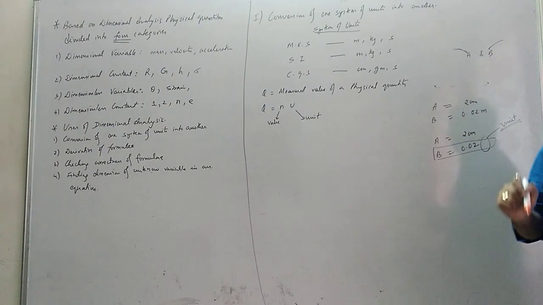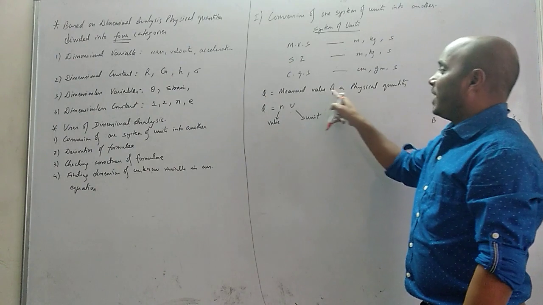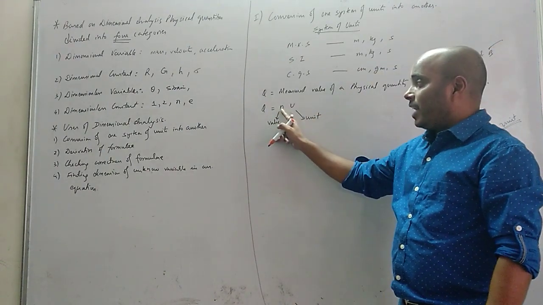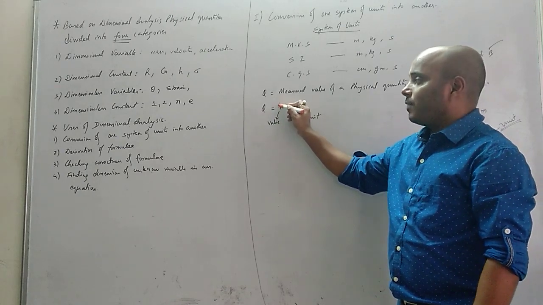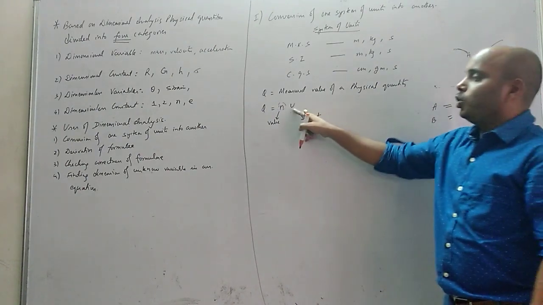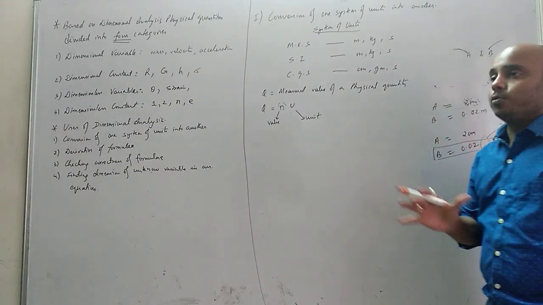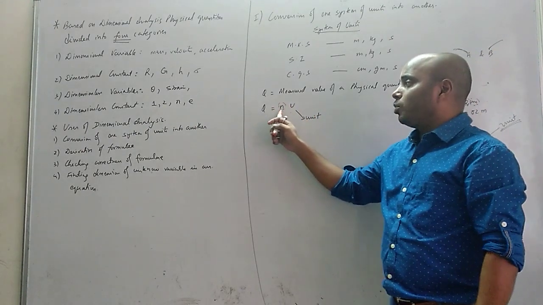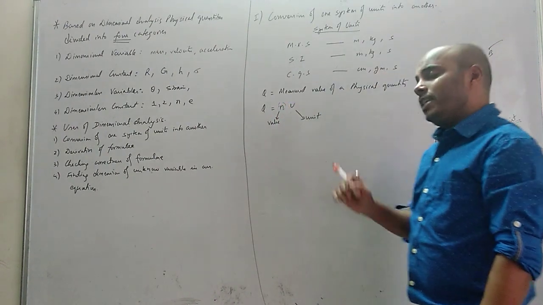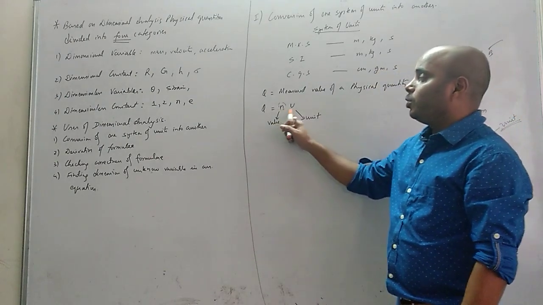This is a number. Okay, that I have shown you here. Q is the measured value of a physical quantity. Then Q must be expressed as N into U. N is some value. Here N is 2 centimeter and U is unit. Here U is centimeter. So always there should be a unit with the magnitude. So this is the magnitude of the quantity and this is the unit of the quantity. So whenever we express the measured value of any physical quantity, we write it as N into U.